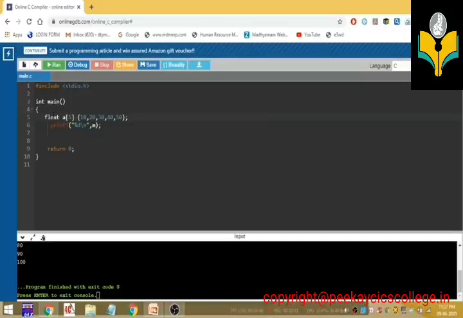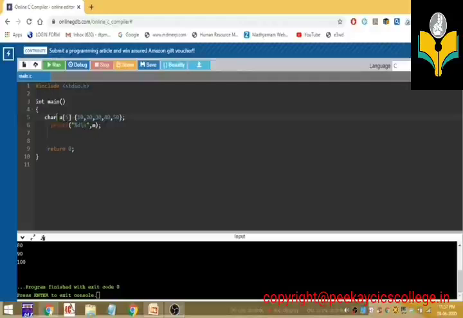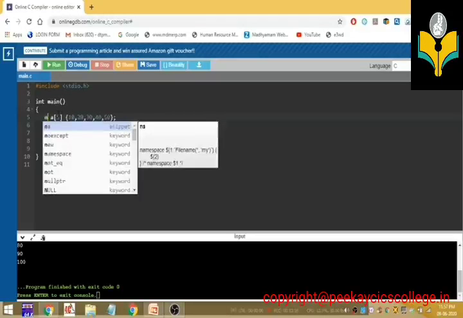And if you want to create it as character, you should use the data type char. So an array can hold only similar type of values. That's why array is called a homogeneous collection of elements, that is similar type of elements.